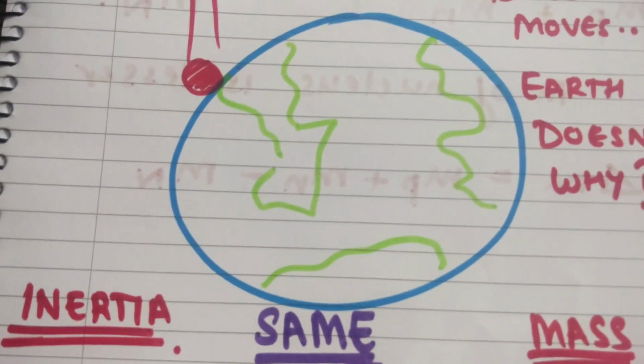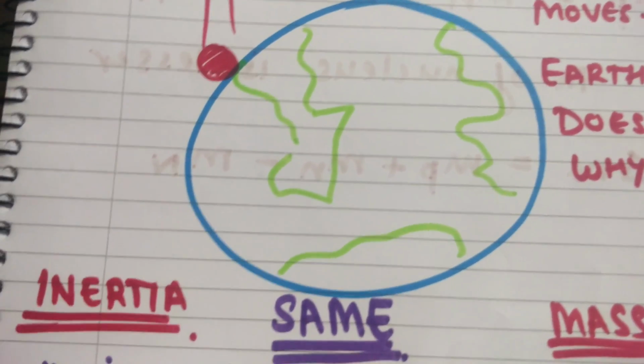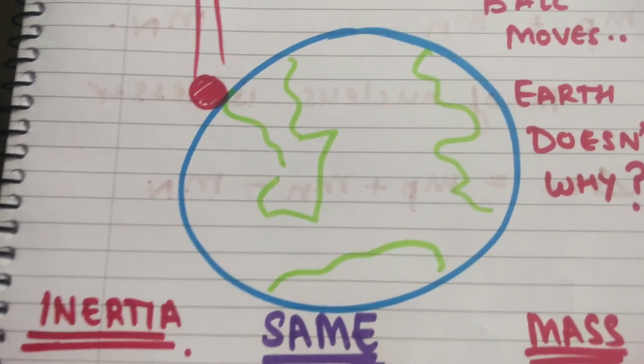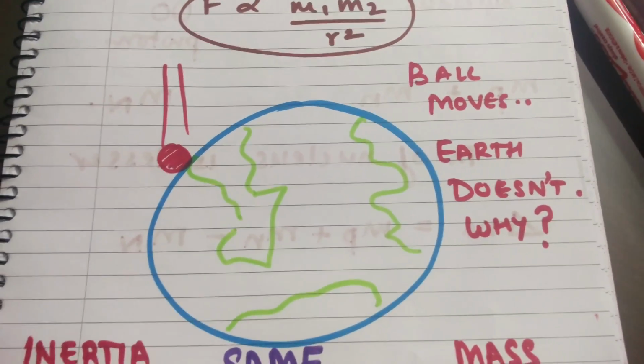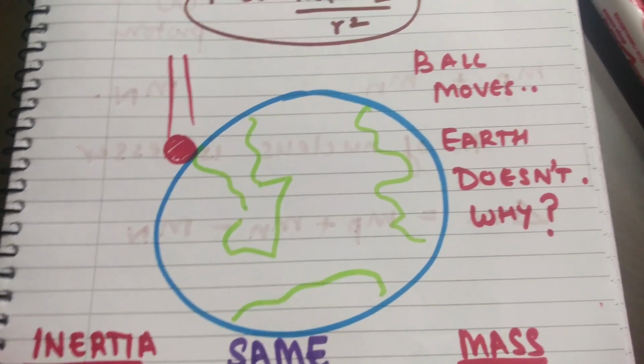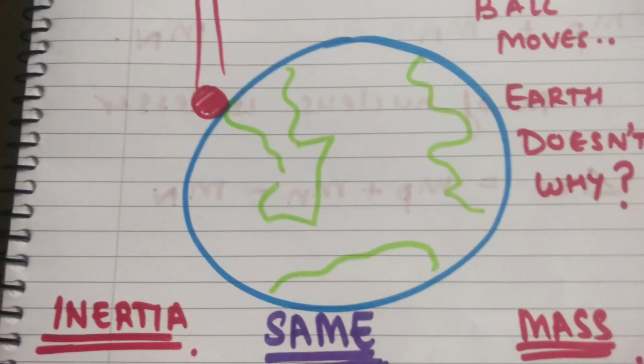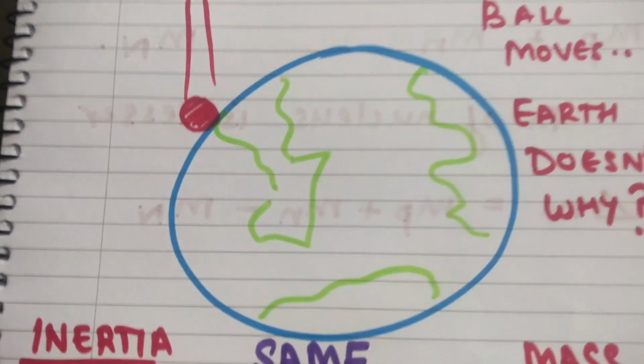So if I have a ball falling and say 10 Newton is the force that the earth exerts on it, then it's also exerting a force of 10 Newton on the earth, which means it's attracting the earth by a force of 10 Newton. Then why is it that the ball moves down towards the earth but the earth doesn't move up towards the ball if both are attracting each other with an equal force?